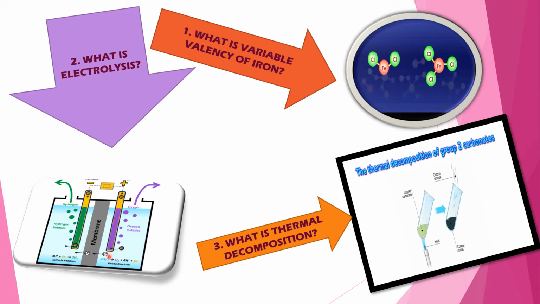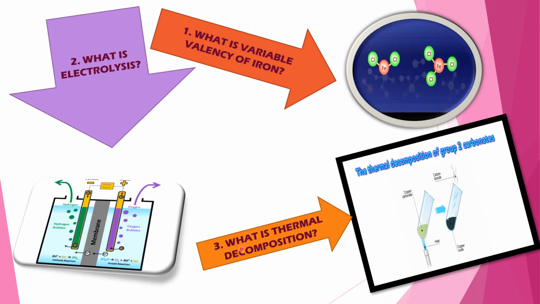This is anode. Actually, cation goes to cathode. That's why cathode is negative. That's why cation will be neutralized over there. And anion or negative ion goes to anode. That's why anode is positive end of the battery. So that anion will be neutralized over there.